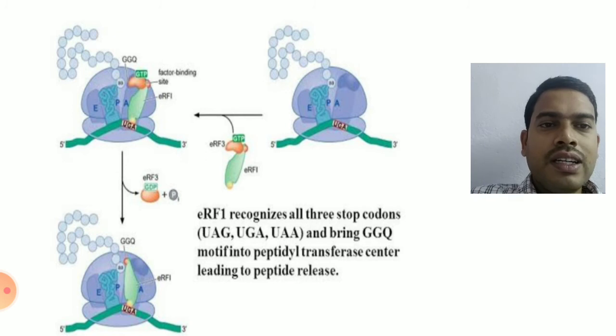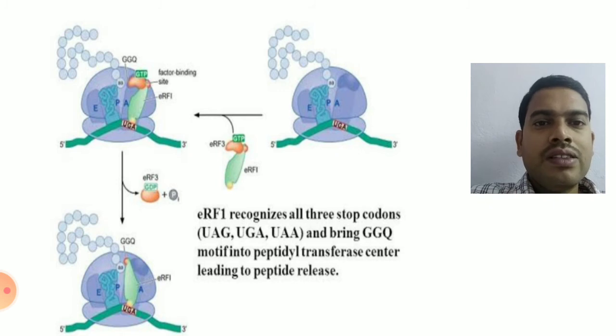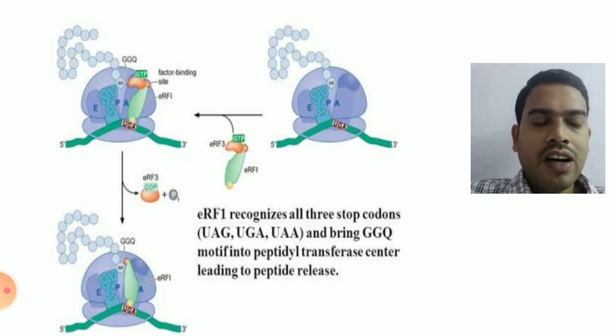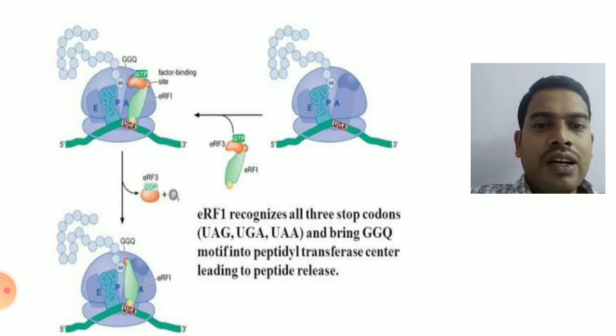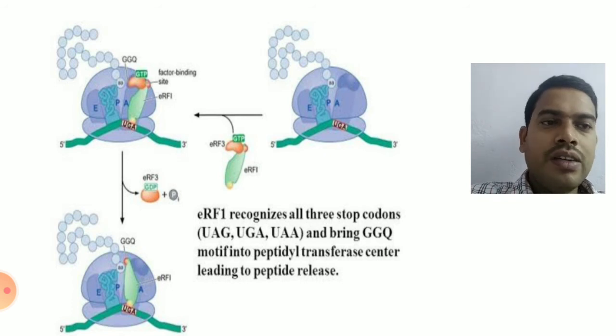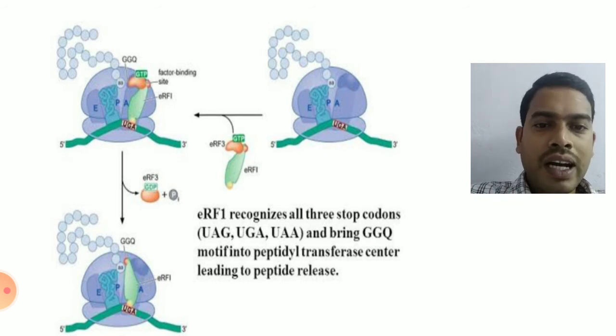Once a stop codon is found by the ribosome, the eukaryotic release factor immediately occupies the A site of the ribosome, and it plays an important role in detachment of the two subunits of the ribosome, the mRNA as well as the synthesized protein.